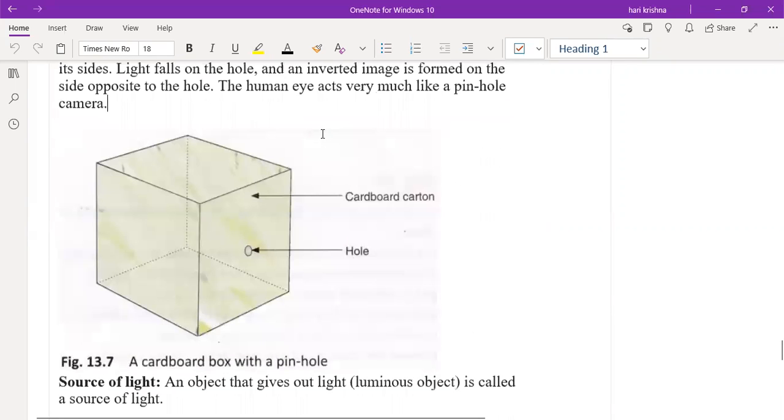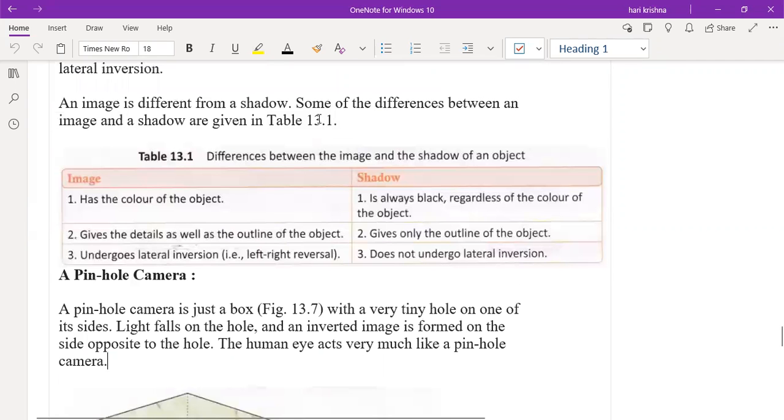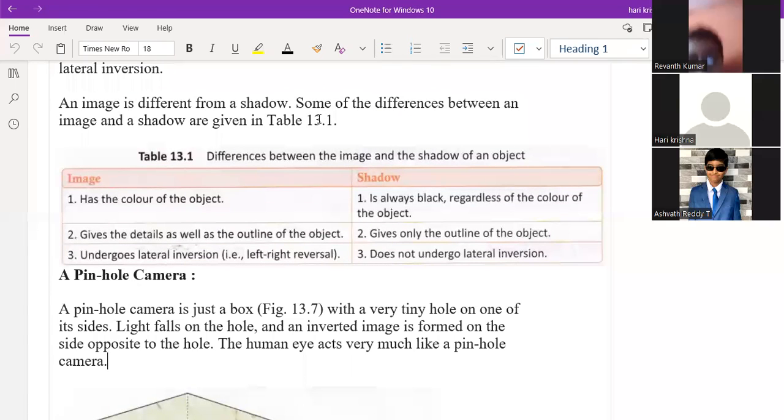Sir, real images are formed due to the actual intersection of light rays, and virtual images are formed due to the imaginary intersection of light. Yeah, that's what. You just write all your answer in a notebook, and send me the pic afterwards, after completion of the homework.